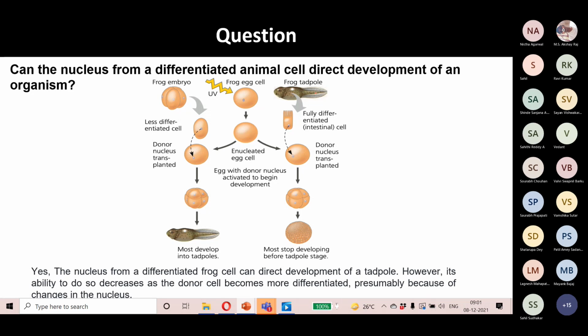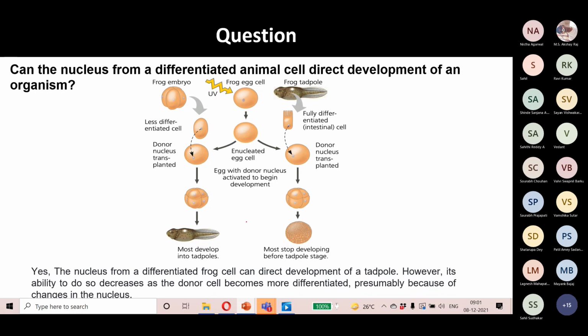When a fully differentiated cell is taken from a frog tadpole and its nucleus is injected into an enucleated cell, it can progress through cell division, the blastomere and gastrula, but it stops developing before the tadpole stage.